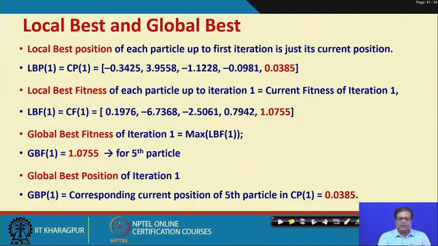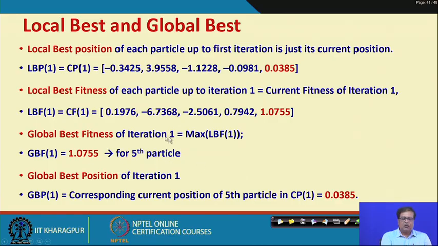Now, what are the best possible values? You remember the problem was one of maximization. So, out of these different fitness values, the best one is 1.0755. We call it our global best. So, global best is 1.0755 for the fifth particle.